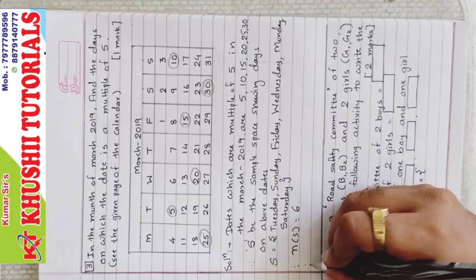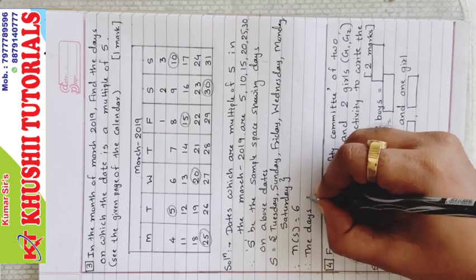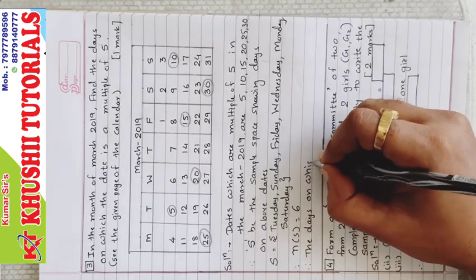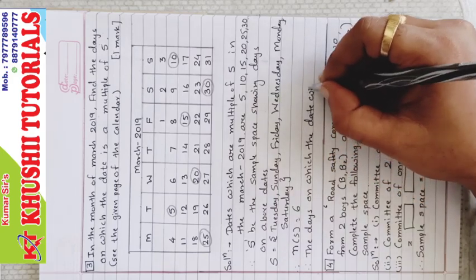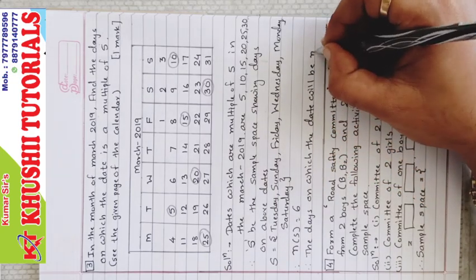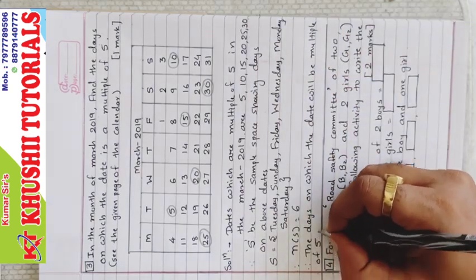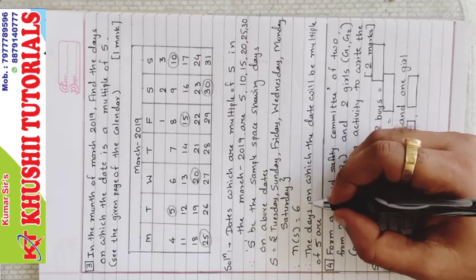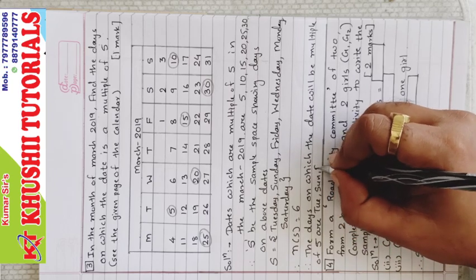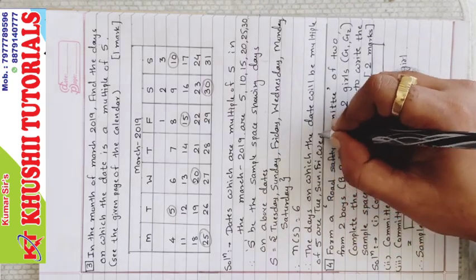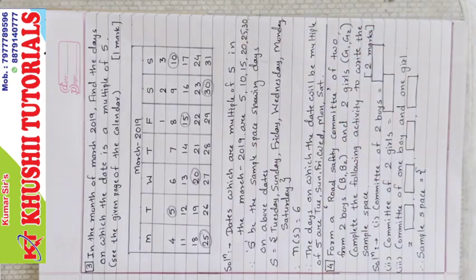So answer, the days on which the date will be a multiple of 5 are Tuesday, Sunday, Friday, Wednesday, Monday and Saturday.